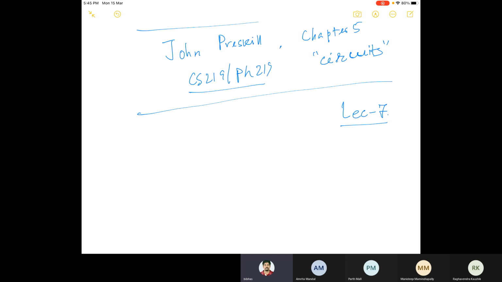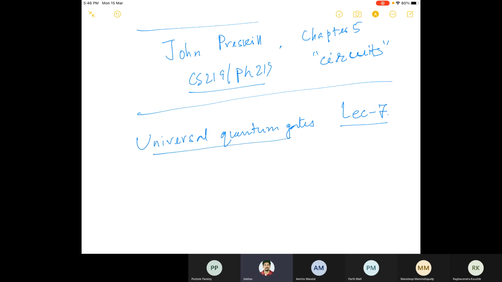Okay, so last day, what we discussed, we talked about universal quantum gates, and today also we'll talk about universal gates a little bit.